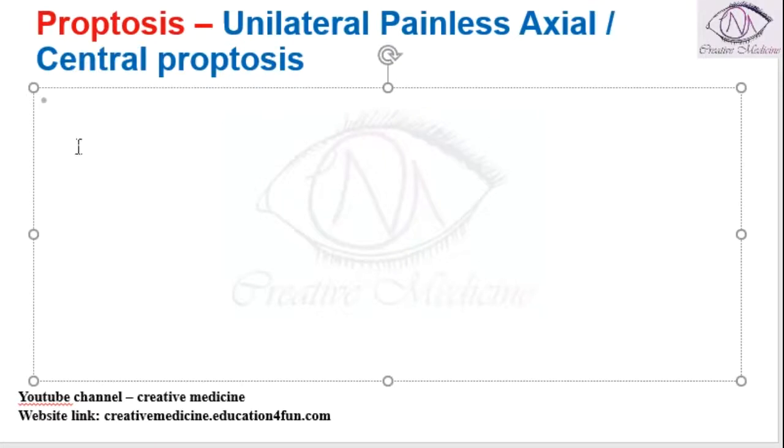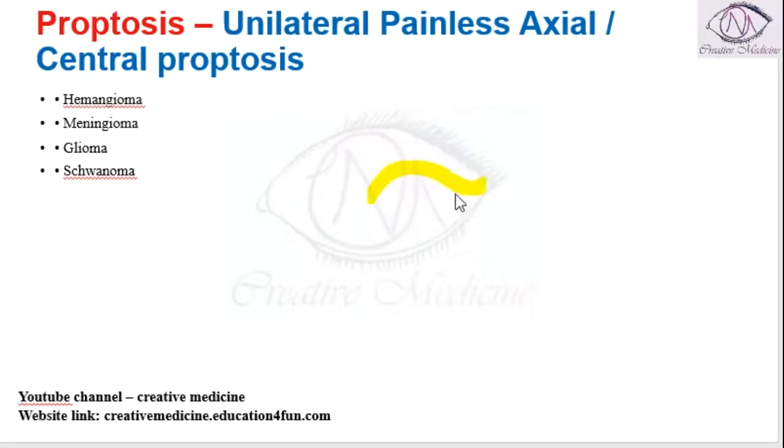This can also be due to tumors like hemangioma, meningioma, glioma, and schwannoma. Meningioma, glioma, and schwannoma are optic nerve or CNS tumors. If CNS tumors go to the optic nerve, the optic nerve is definitely present at the end of the eye, to one side.